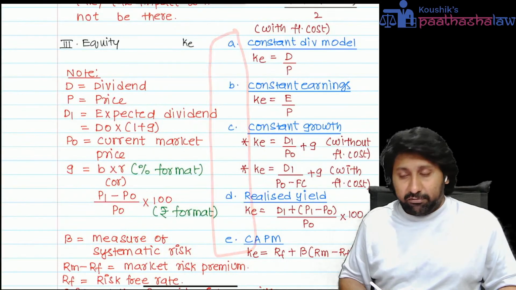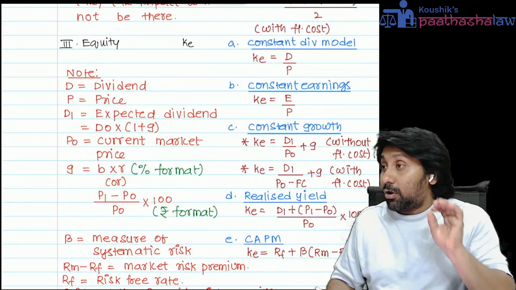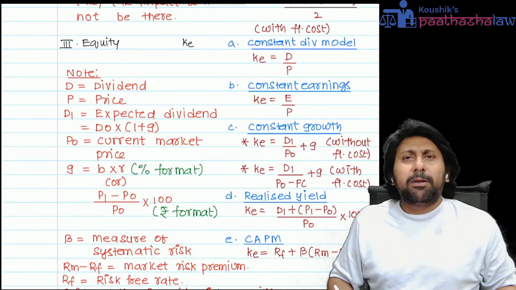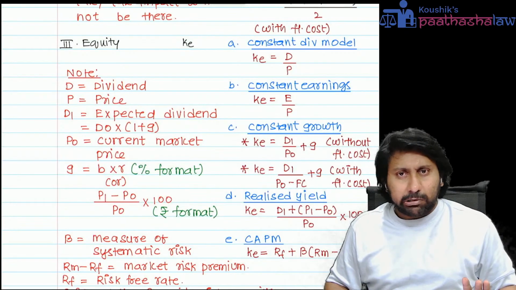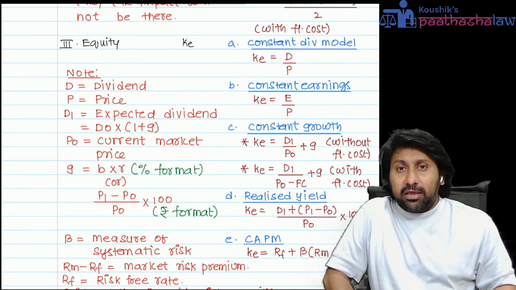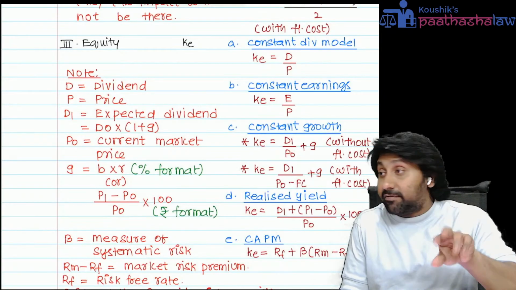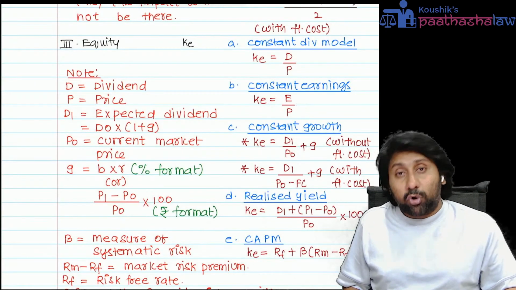How many? Five. Number one, constant dividend model. Simply 2 rupee, 2 rupee, 2 rupee, 2 rupee forever. They will give the price and the per annum dividend. This formula. Instead of giving dividend, sometimes they will give earnings, then E by P. Constant growth: D1 by P naught plus G.